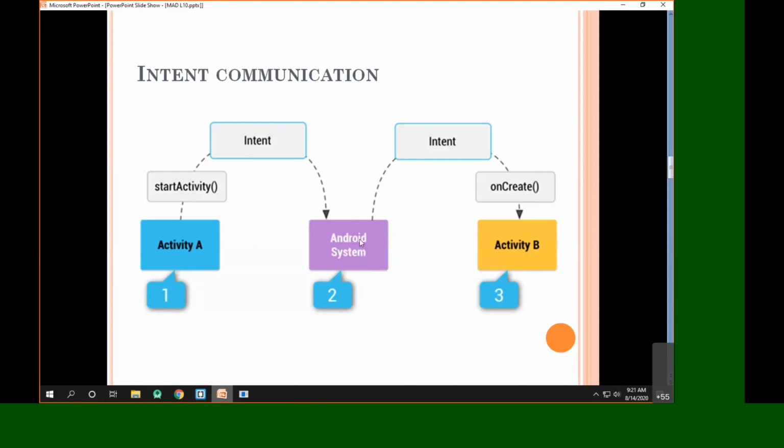Now, how will the Android operating system decide which activity to launch? Can anybody answer this question? What we have done here is create the intent and pass this intent to the Android OS. Now Android OS will launch activity B. It's okay, but how will the Android OS decide which activity to launch?